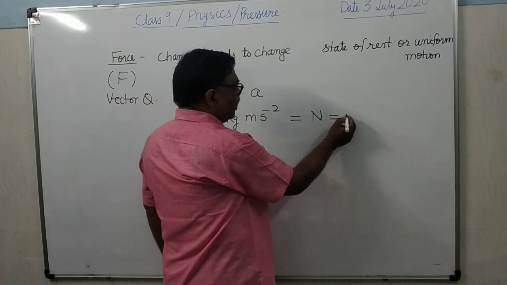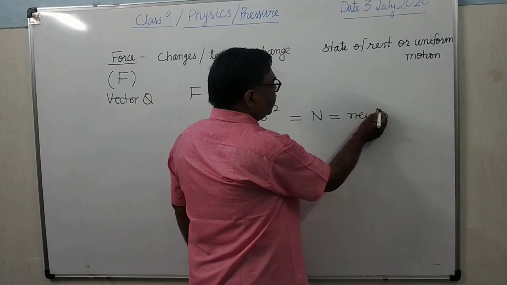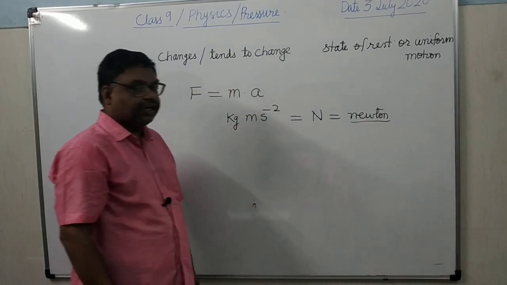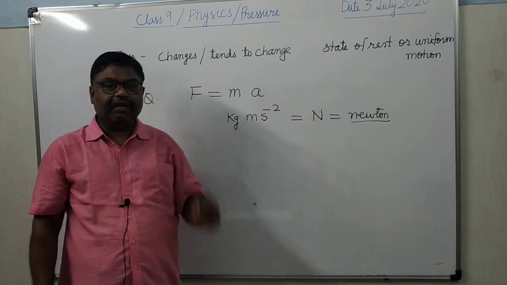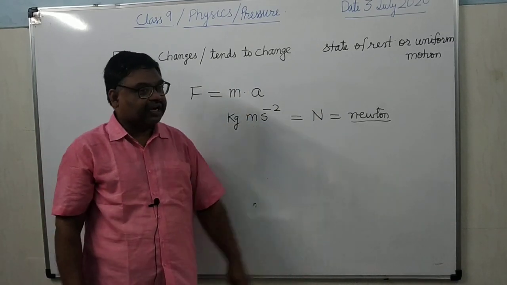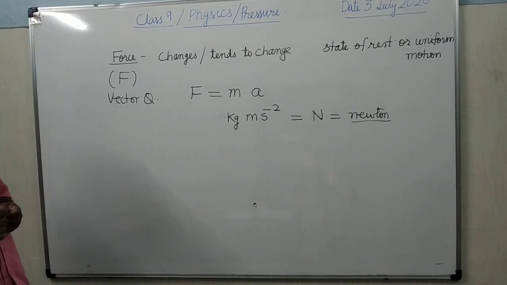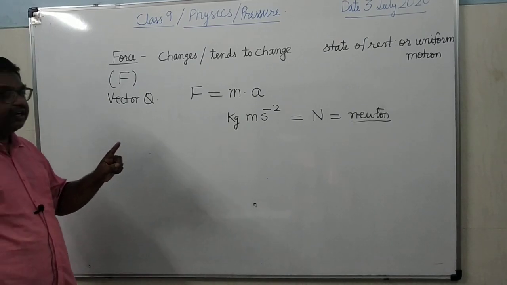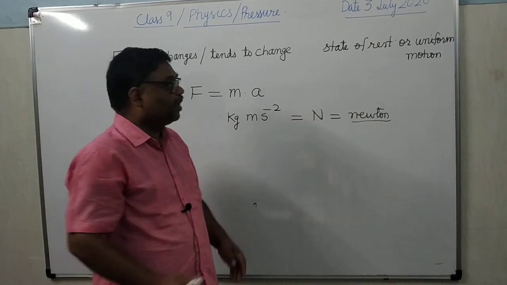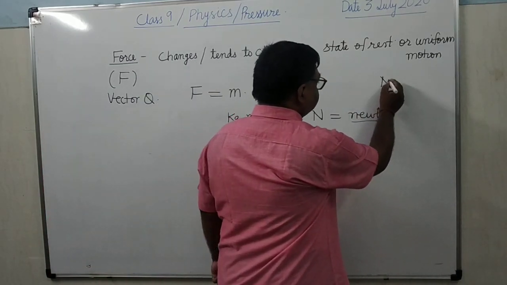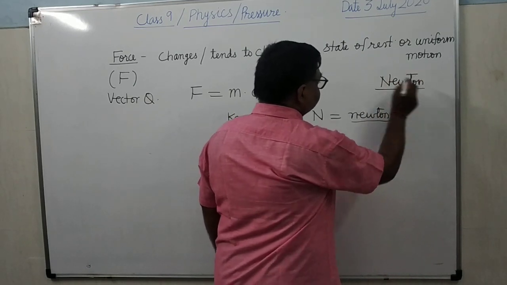When you write newton as a unit, it will be written in this way. But when you are writing Newton as a name, you begin with a capital N. So this is the difference. If it is written this way, it is the unit of force, but if you write it the other way, it is the name of the scientist.